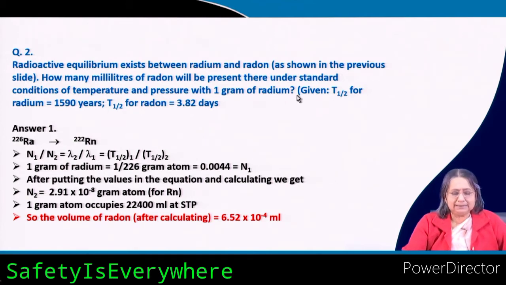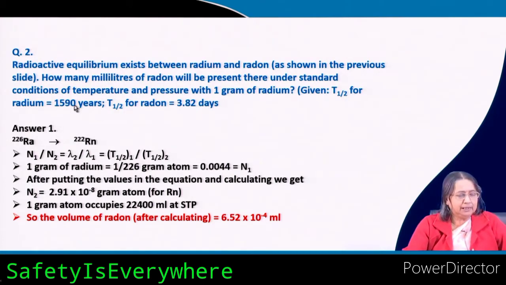You have to remember that from radium to radon it goes by 1 alpha particle emission.